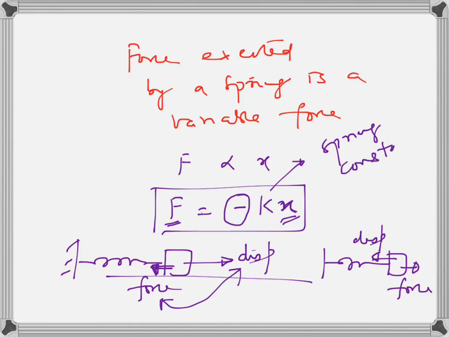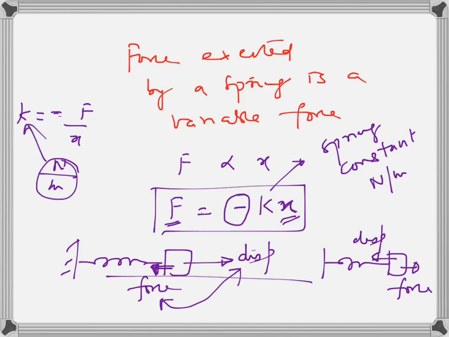Spring constant. The units of the spring constant are Newton per meter. Force is measured in Newton. K is given by minus F by x. Force is measured in newtons, and x, or displacement, is measured in meter. So that's the unit of spring constant.